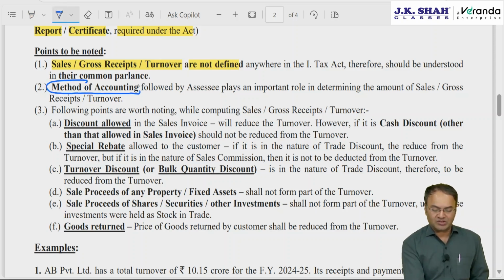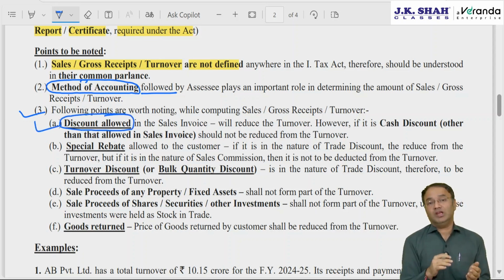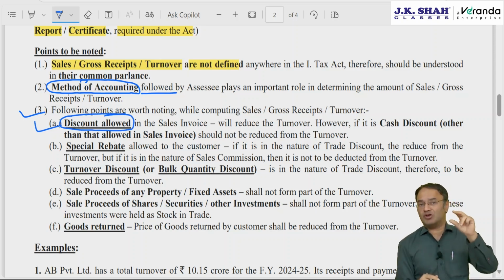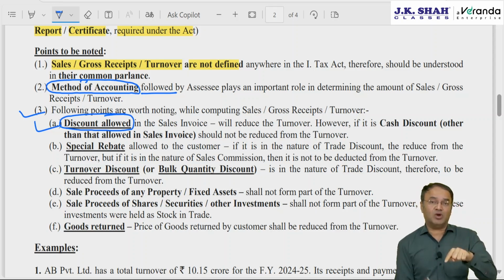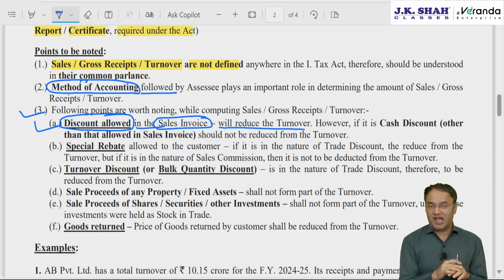The method of accounting followed by the assessee will play the most important role, cash or mercantile, for his business or profession. The third point, which has A, B, C, D, E, F, 6 points, talks about different items which are to be taken into account or not, meaning to be reduced from the turnover or added to the turnover. Discount allowed. Now, discount can be of two types. Discount could be included in the sales invoice, that means the sales invoice is for 100 rupees minus 10 rupees discount. If it is a cash discount covered in the sales invoice, so the invoice says 100 minus 10 rupees discount, 90 rupees, then it is to be reduced. It will reduce the turnover if it is included in the sales invoice. But the sales invoice does not talk about any cash discount.